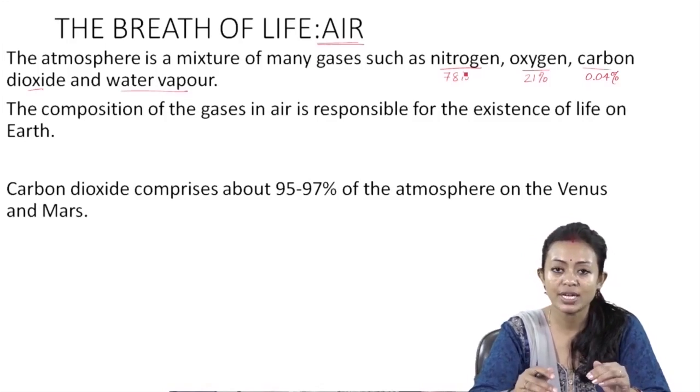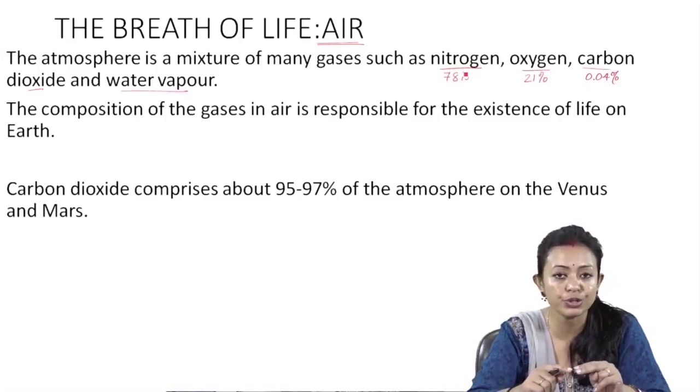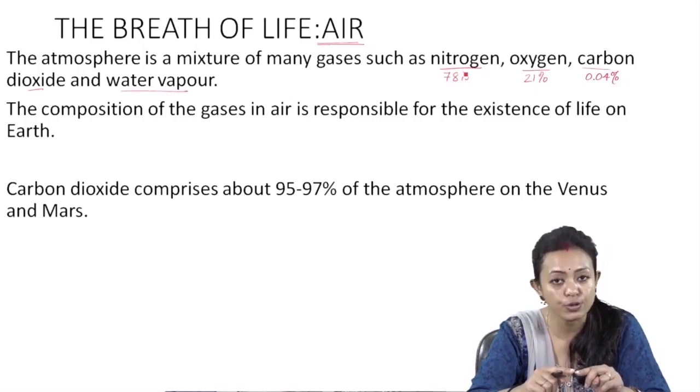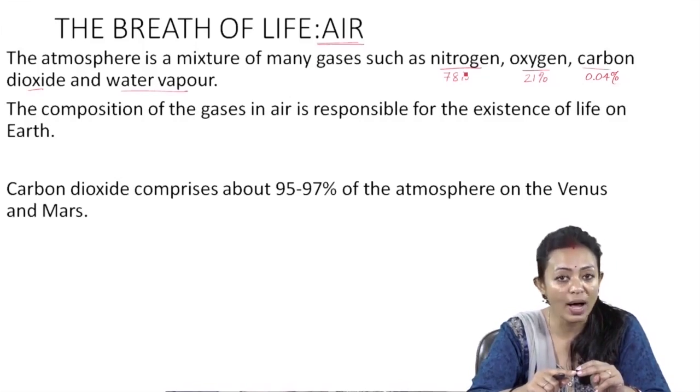So we have found that there are two major contributions of atmosphere to life. First, it is responsible for carrying out the basic metabolic activities of respiration and photosynthesis in plants and animals. Second, it is the reason why the earth is not too cold or too hot.